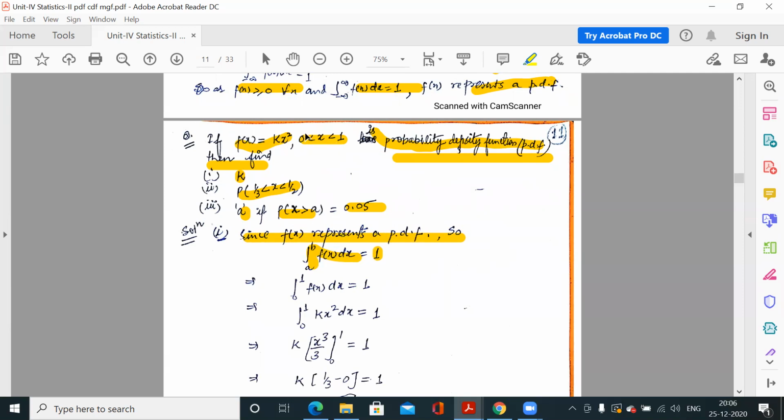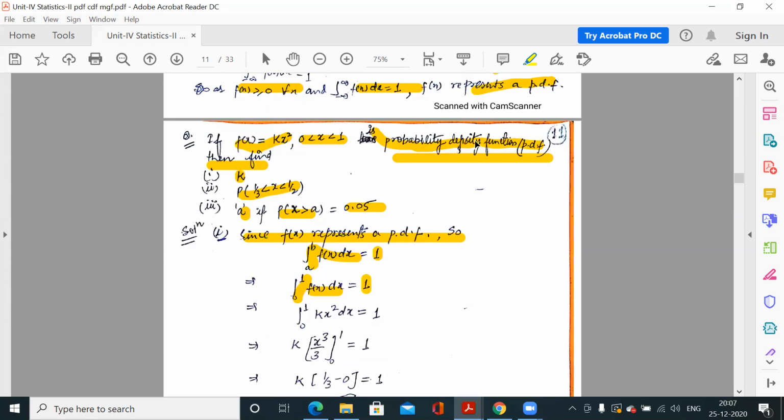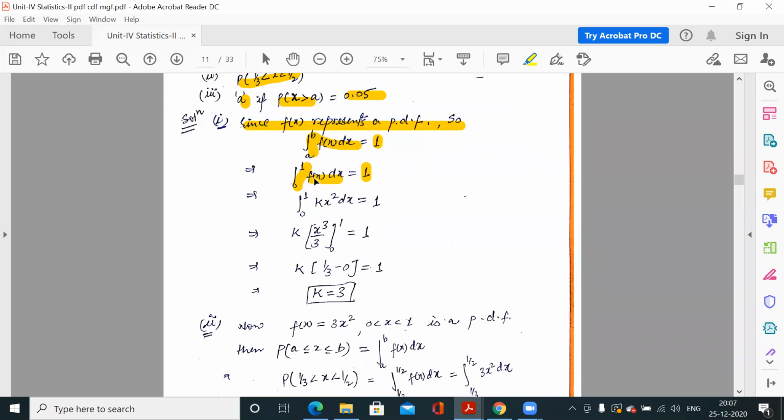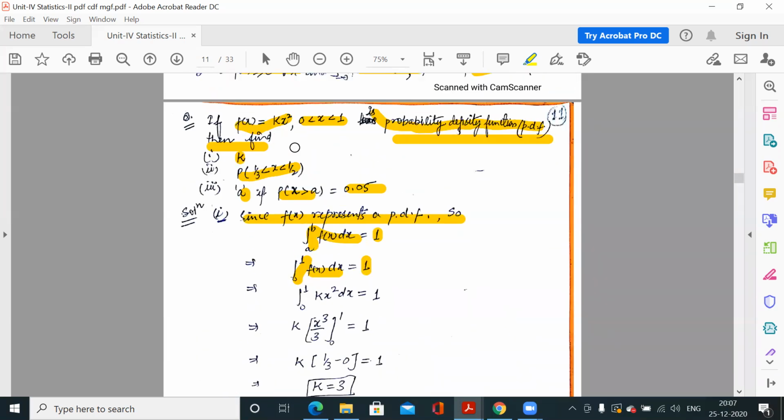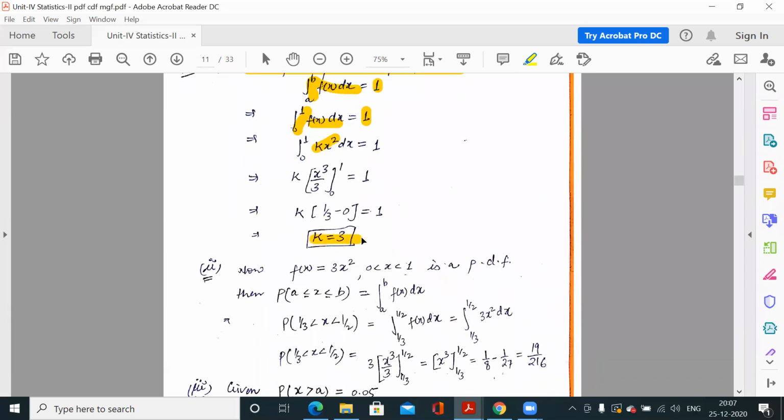So here x lies in the open interval 0 and 1. So the integration would be from 0 to 1. Clear? Because in this range we have been given the definition, otherwise the function is unknown. So we assume that the function is 0. It is defined only for this range. So the total range is 0 to 1, and the integral of f(x) dx is 1 because it is a PDF. So the value would be 1. Now substitute the value kx square for f(x). Now integrate this, you will get the value of k.